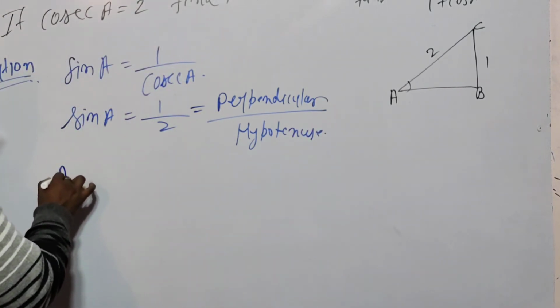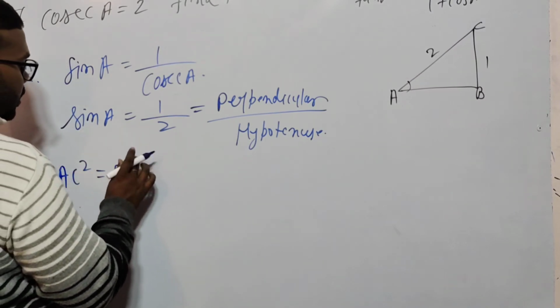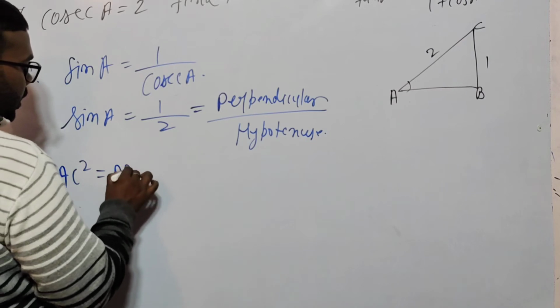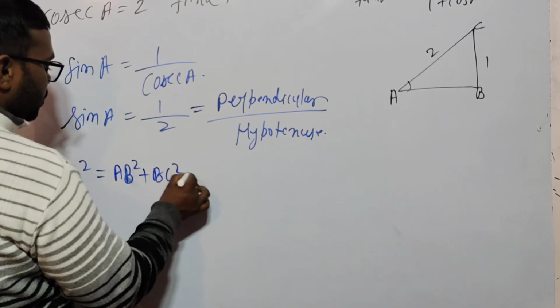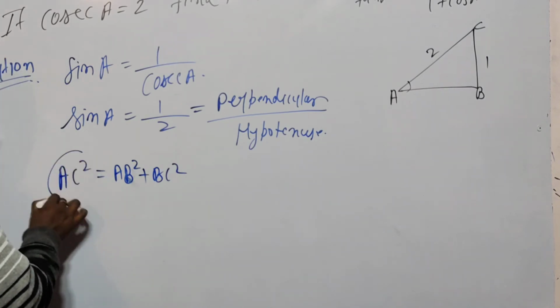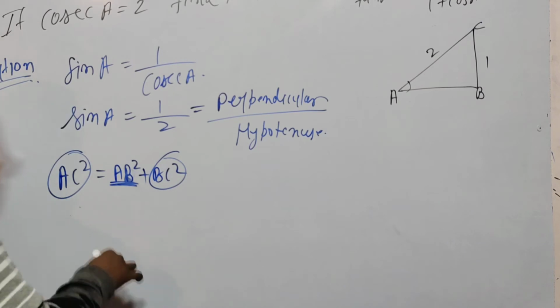Look here, AC square is equal to AB square plus BC square. We have AC and we have BC, but we don't have AB. So how to calculate AB?